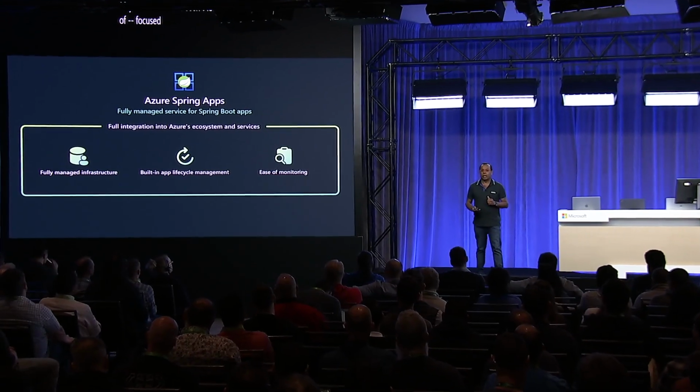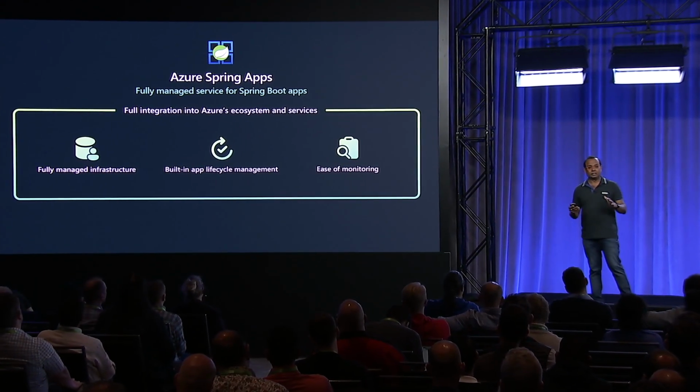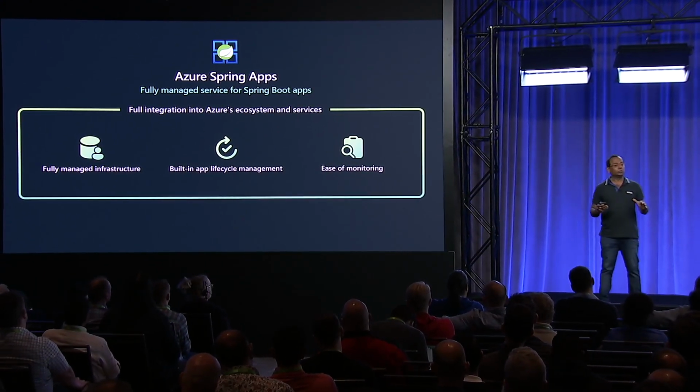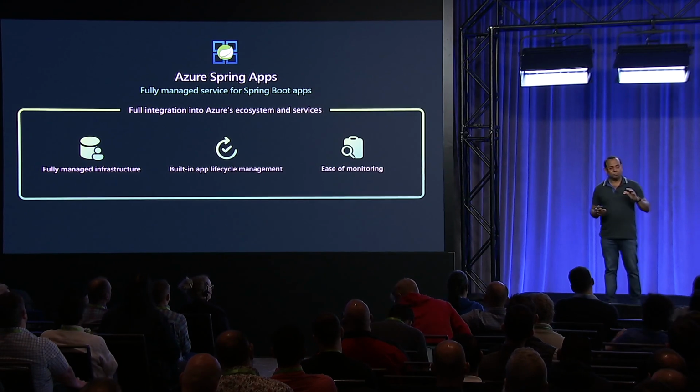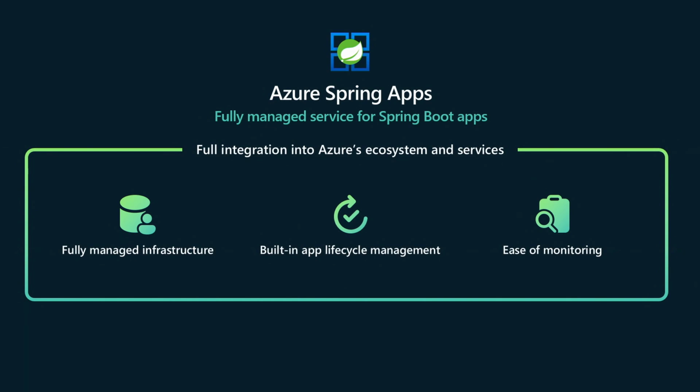Azure Spring Apps is a fully managed service specifically designed for Spring apps. It allows you to focus on building and running the apps that drive your business without the hassle of managing any underlying infrastructure. The beauty of the service is its simplicity.